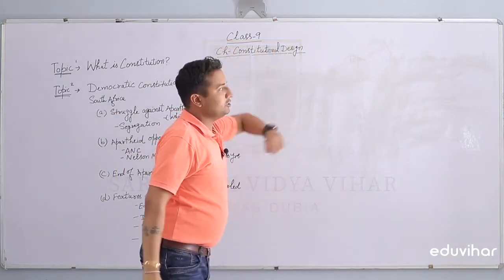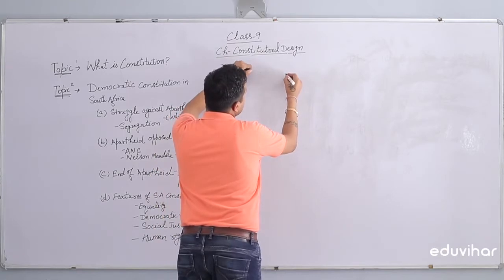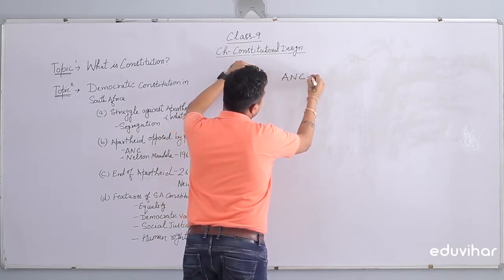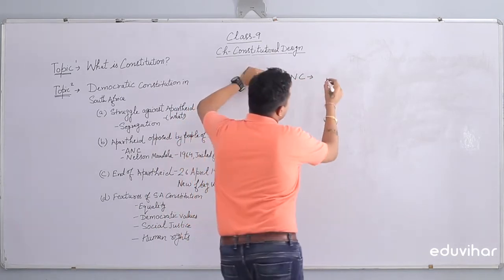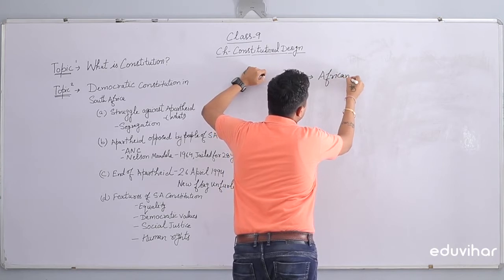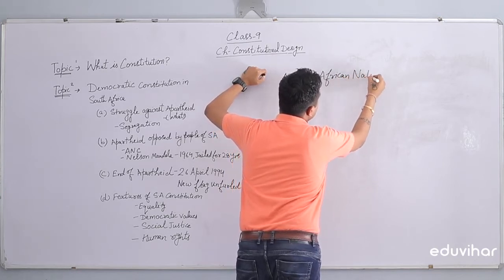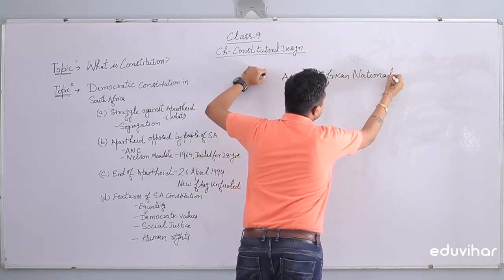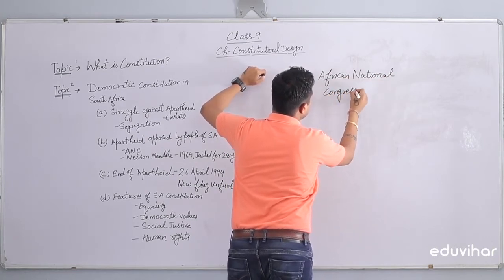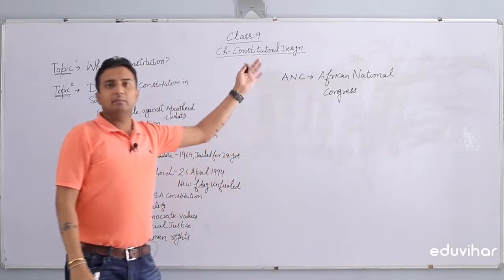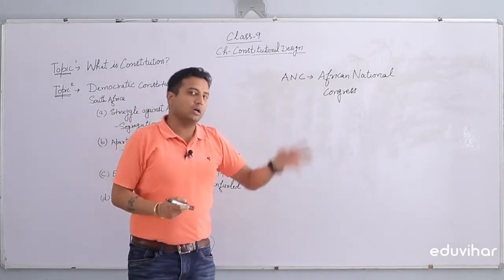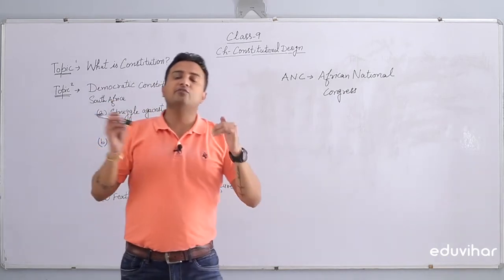There was an organization named ANC. ANC stands for African National Congress. The party named African National Congress was the umbrella organization fighting for the cause.